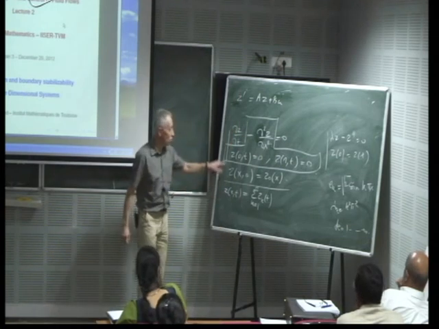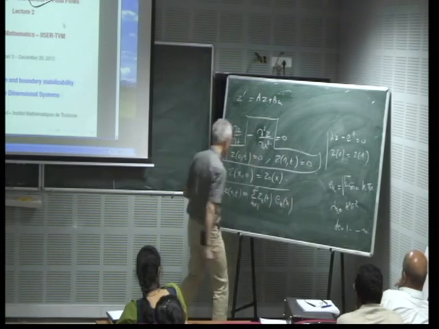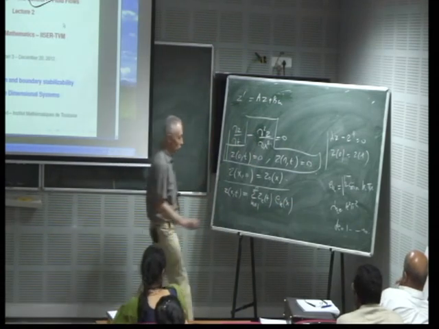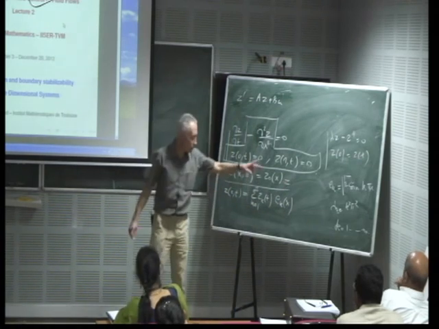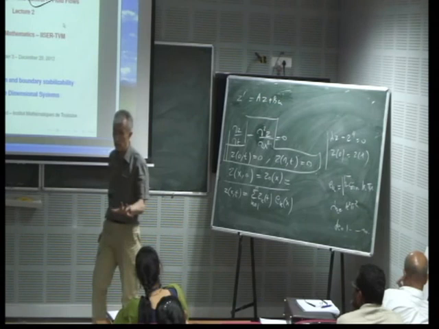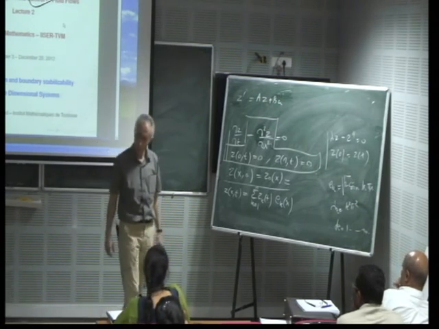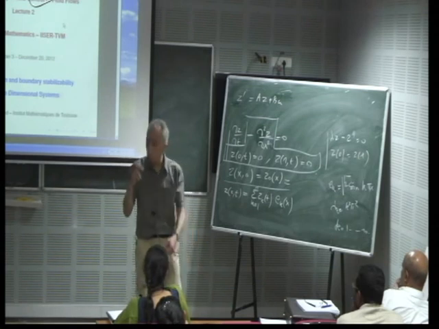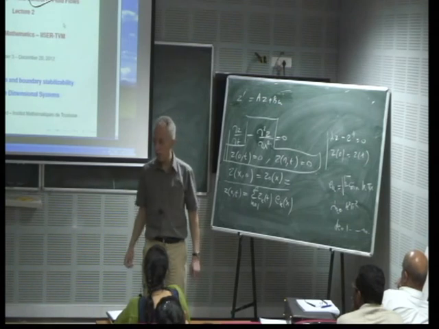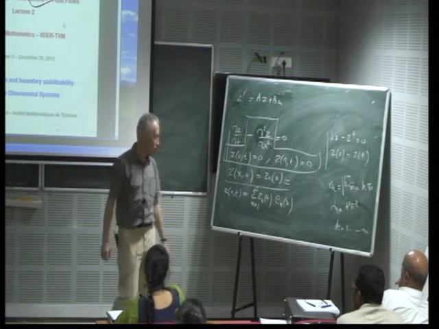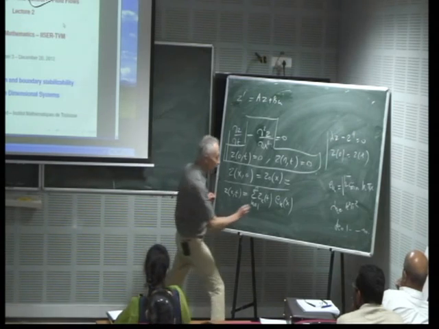You look for the solution as an expansion of this form. The nice result is that this family is a Hilbert basis of L2, because you have a self-adjoint operator for which the inverse is a compact operator. So you have a compact symmetric operator for which you can use the spectral theorem.